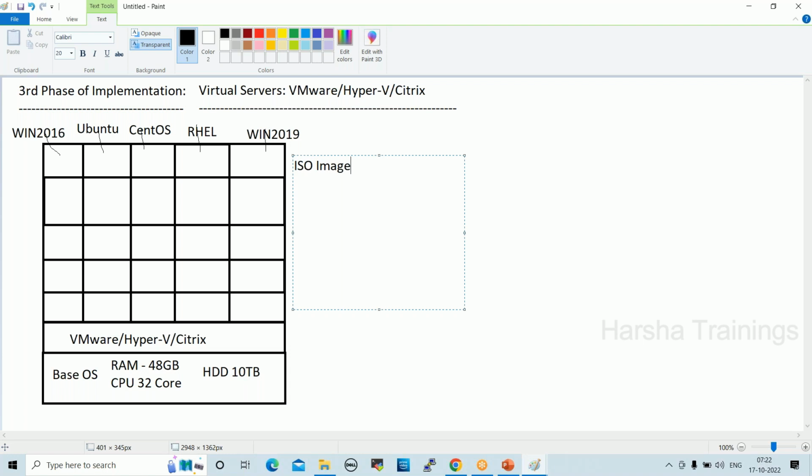The same way, in virtual environments, we use ISO images. ISO stands for International Standardization Organization. It is a full operating system package, with all the graphics, drivers, plugins, Paintbrush, media player, notepad, everything available in the ISO image.